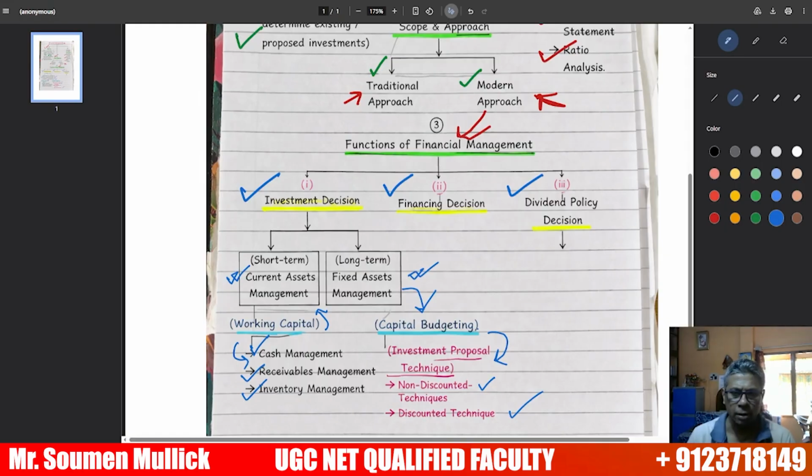In my next class, I will discuss another important topic of financial management: working capital, capital budgeting, and techniques of financial management. After that, I will give you the important previous year questions to help you solve them with the help of this diagram, chart, and concepts.